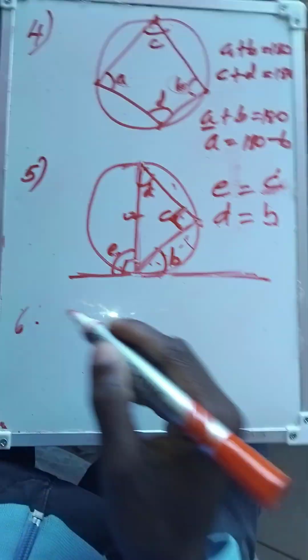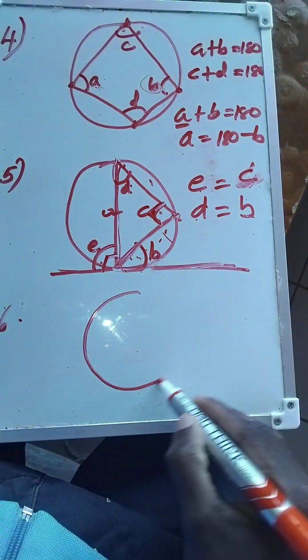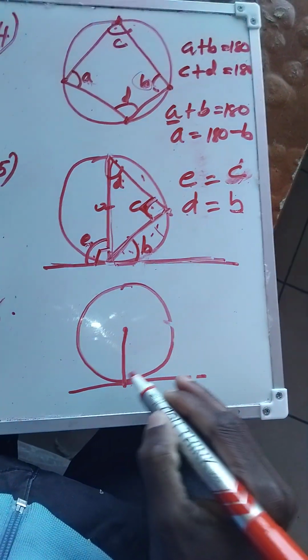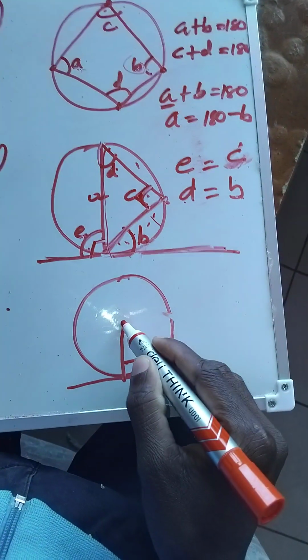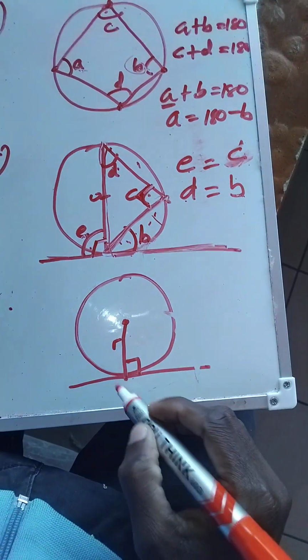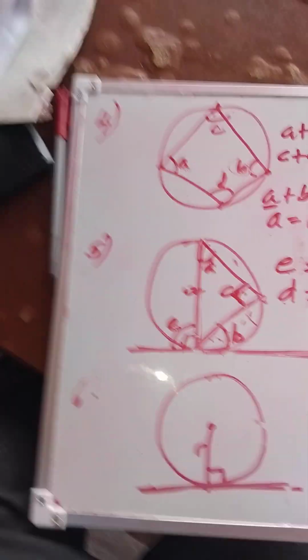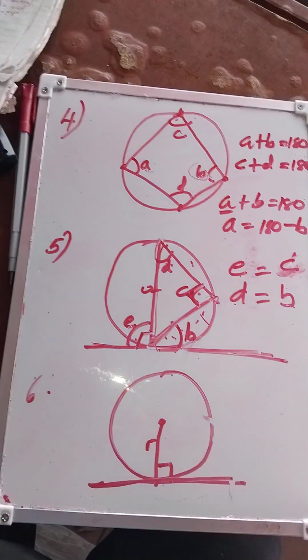Number 6. We have this. Then here, the radius and the tangent make 90 degrees. And right.